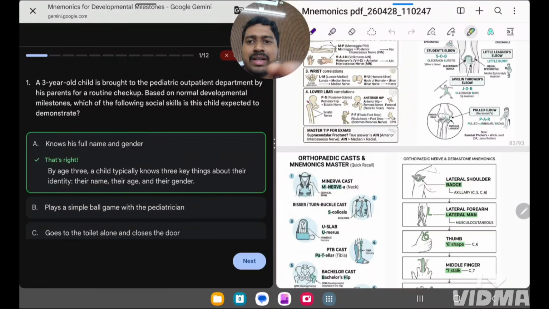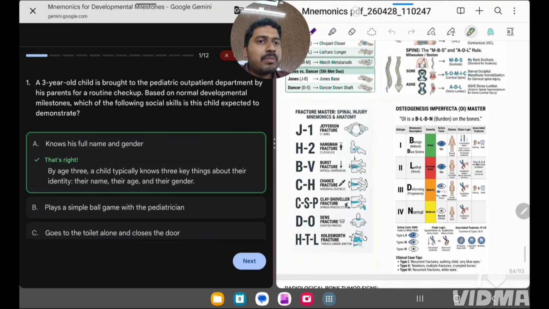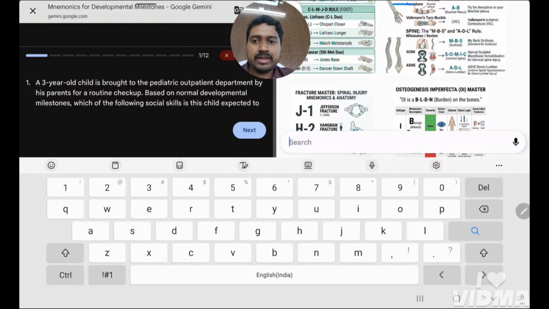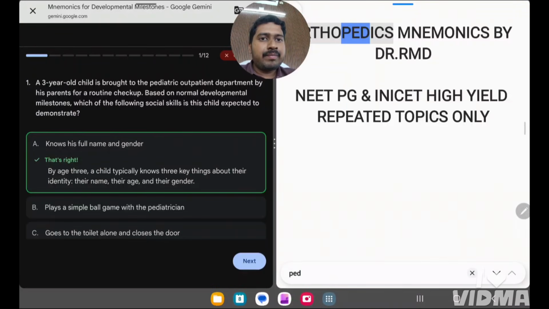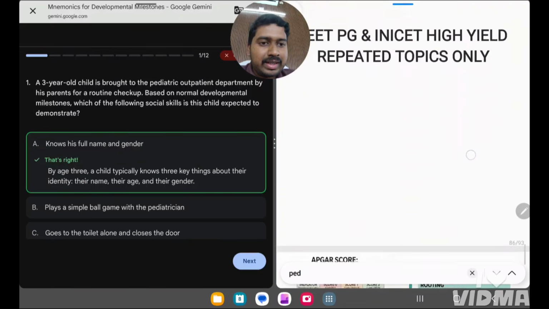So this is basically developmental milestones, and in this question it's asked based on normal developmental milestones, which of the following social skills is the child expected to demonstrate. So at 3 years, what are the developmental milestones that a child should have? So we'll go to pediatrics. Okay, so I'll just type in here pediatric mnemonics.